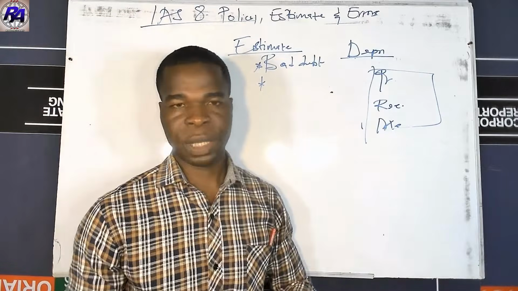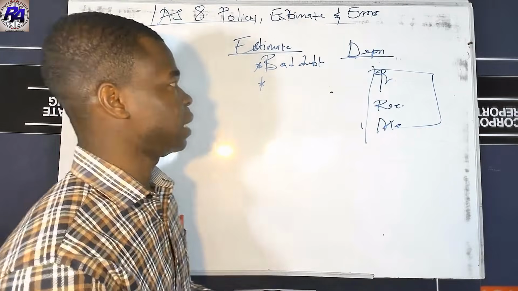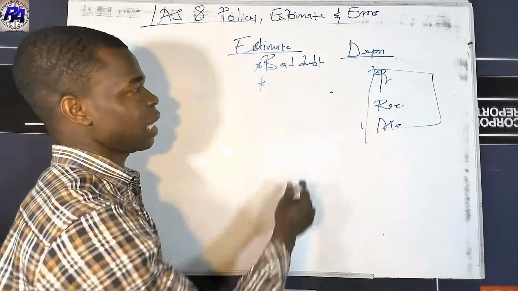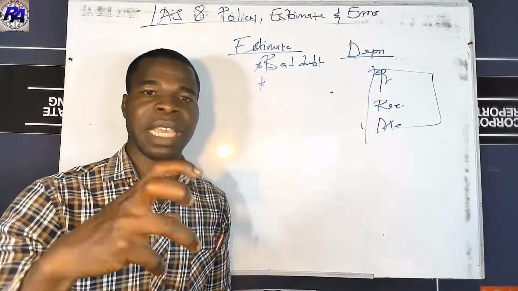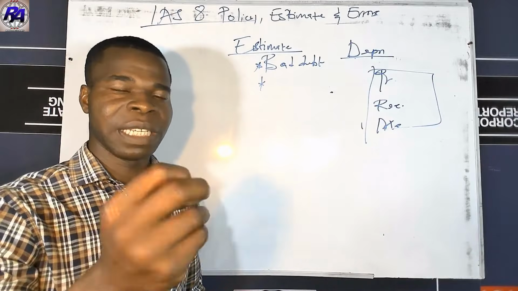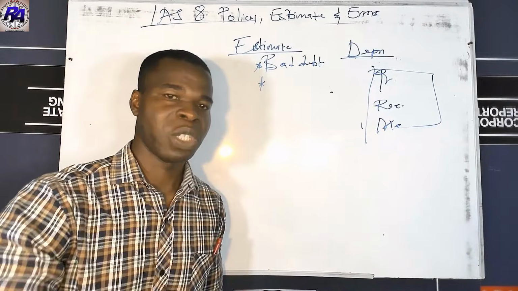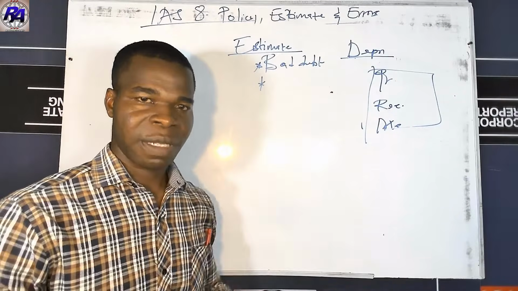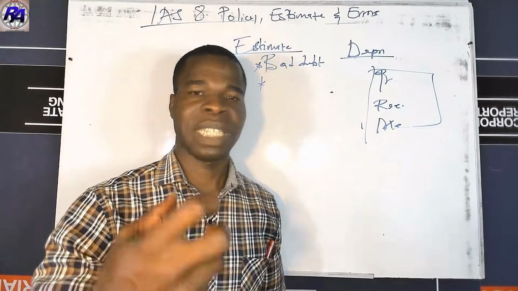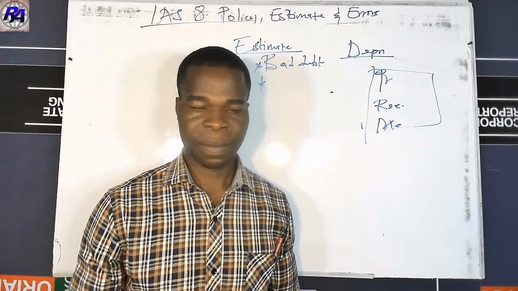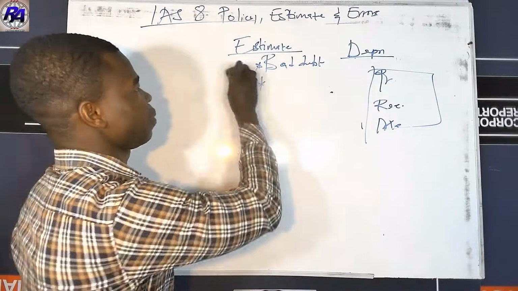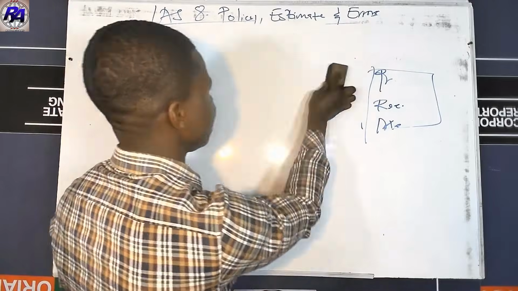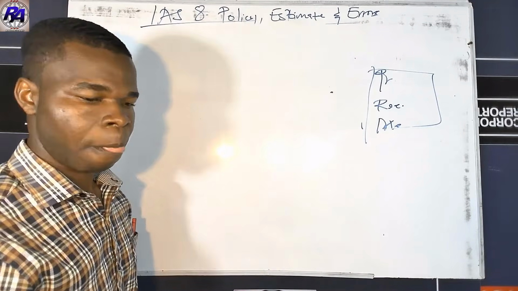A change in policy. So when we talk about changing estimate, it is basically a change that arises as a result of new information that is available, and this change only affects items that are what? Subjective in nature. Let's look at a practical example of a change in an estimate.